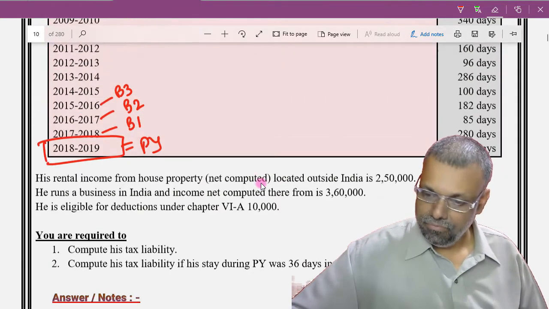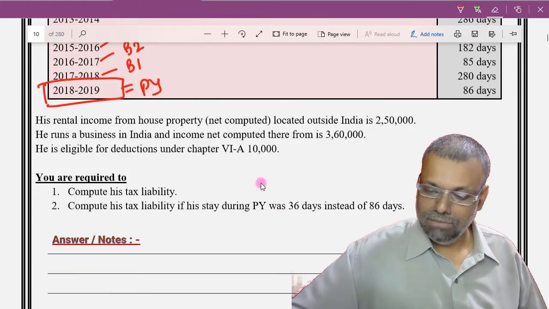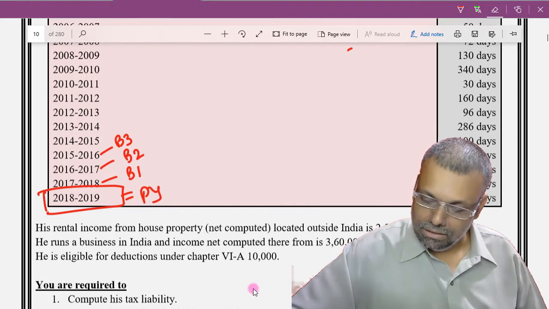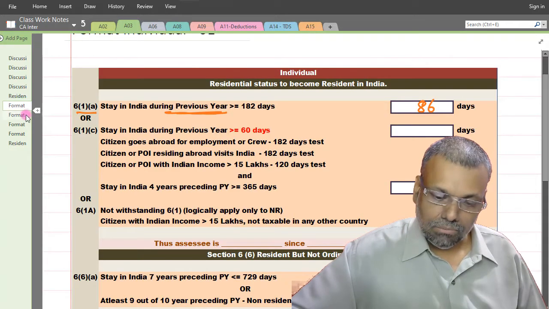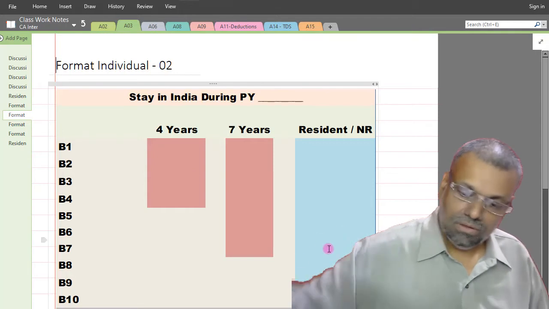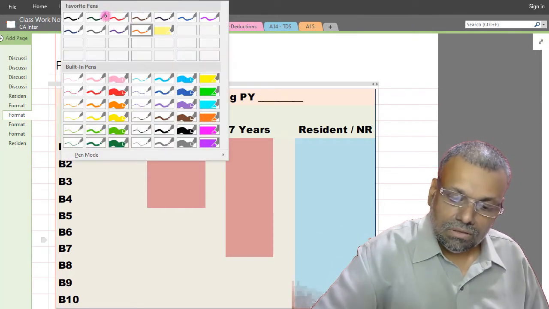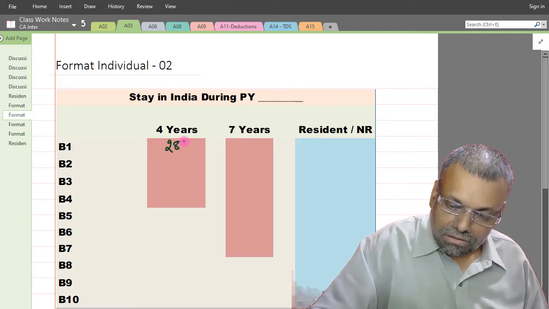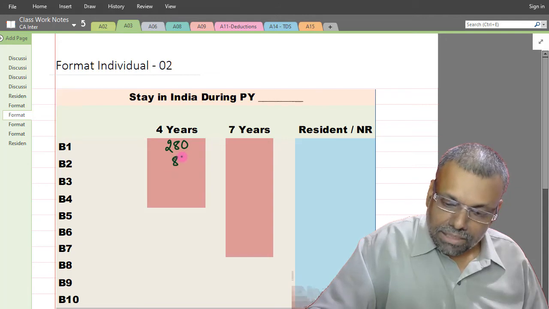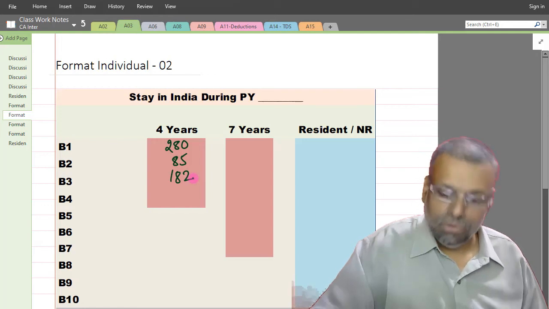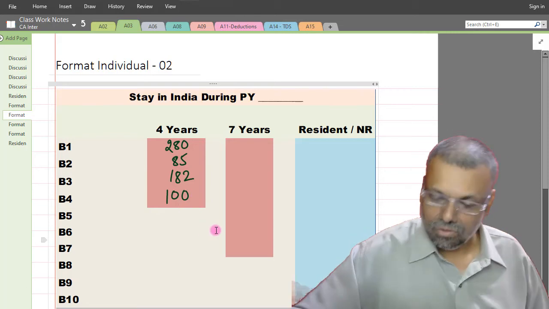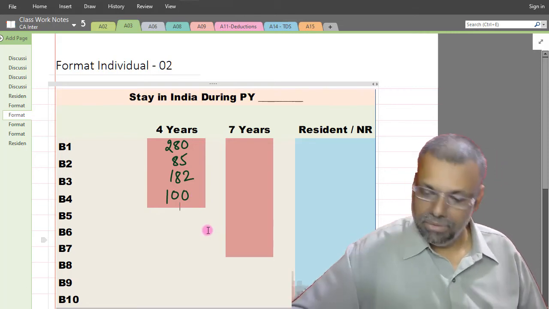Now you have to start with your working note. The working note is: before year is 280 days, before that 85 days, before that 182 days, and before that 100 days, because I require the total of the preceding 4 years.